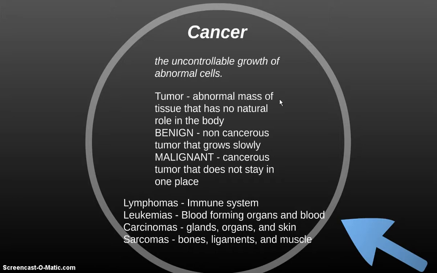The second type of tumor is this term here, malignant. A malignant tumor is a cancerous tumor that does not stay in one place, and that's what makes cancer harmful, is that it affects one place and then it moves and spreads to different parts of your body.